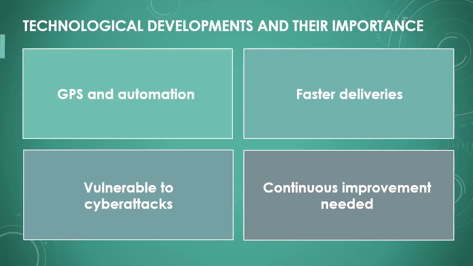Modern technologies like GPS, automated warehouses, and drones have made global transport networks more efficient. They enable better planning and faster delivery of goods. However, these technologies are also vulnerable to failures, such as cyber attacks or technical malfunctions. Therefore, new technologies must be continuously improved and secured.